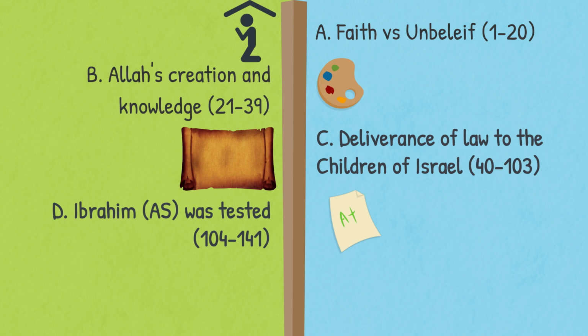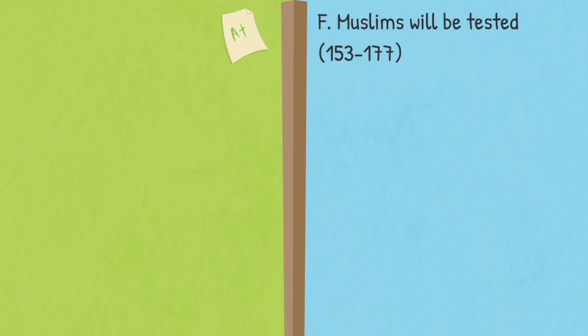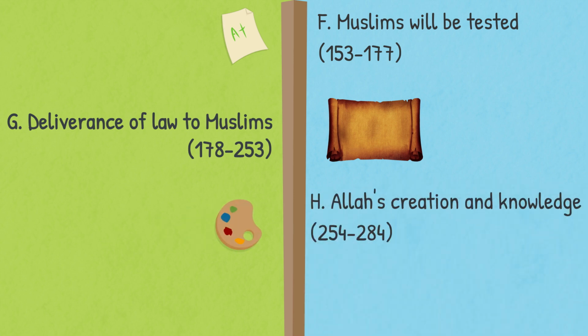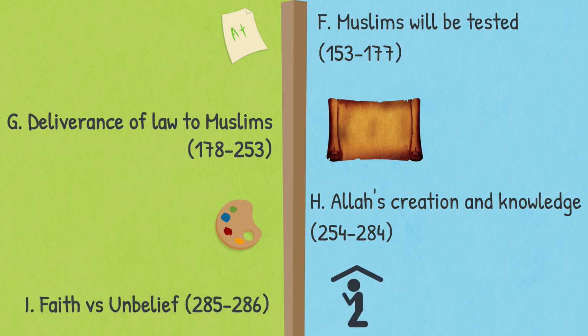D. Abraham was tested, 104 to 141. E. Kaaba is the new Qibla, 142 to 152. F. Muslims will be tested, 153 to 177. G. Deliverance of law to Muslims, 178 to 253. H. Allah's creation and knowledge, 254 to 284. I. Faith versus unbelief, 285 to 286.